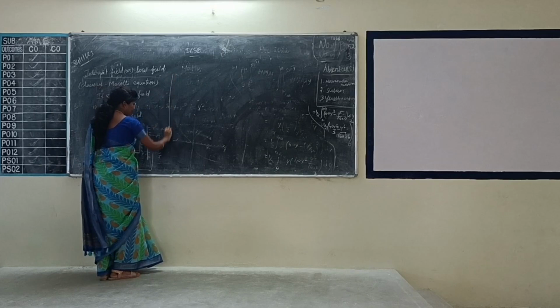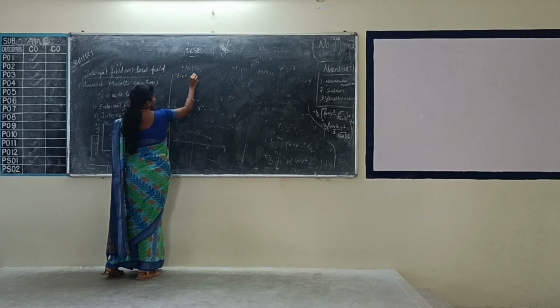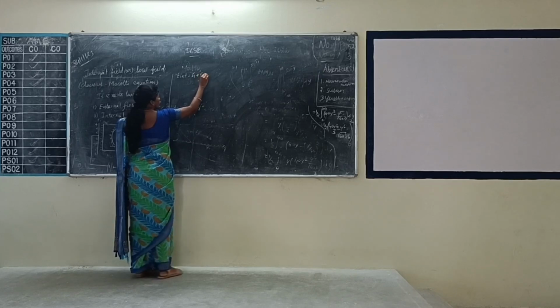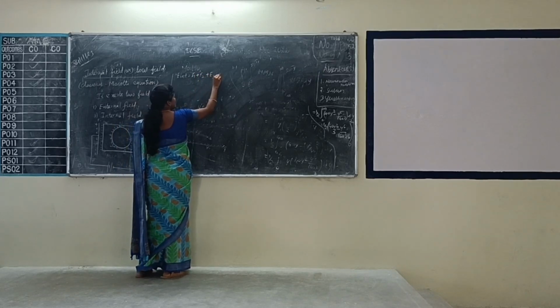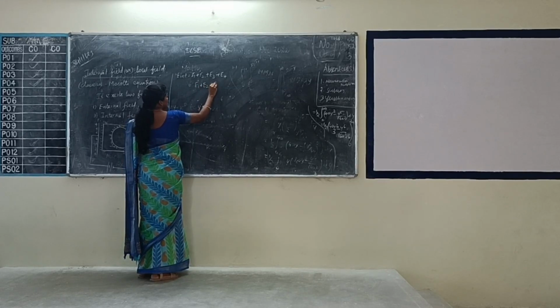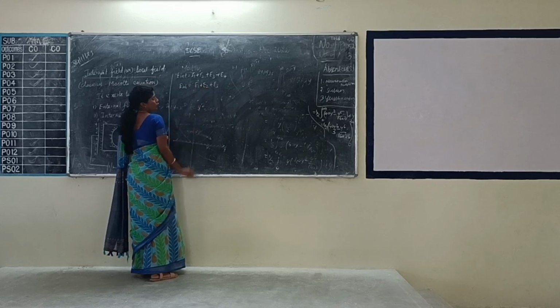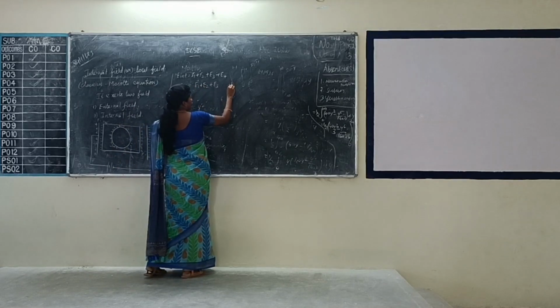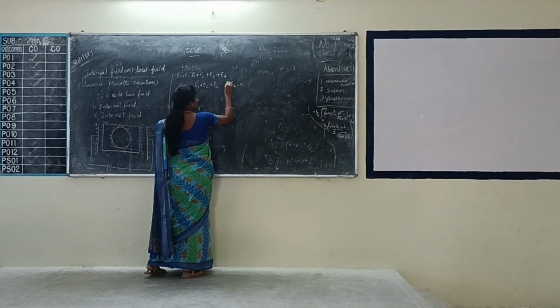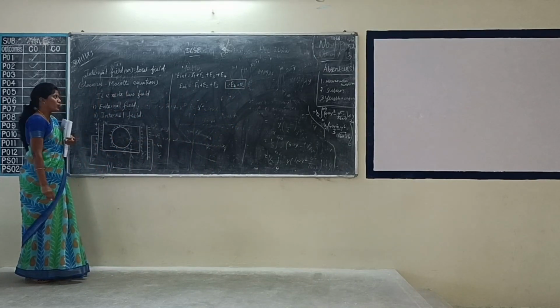So listen. Our E internal is equal to E1 plus E2 plus E3 plus E4. Therefore, what is the value of E4? It is equal to 0, because of equal numbers of positive and negative charges from the production of the dipole.